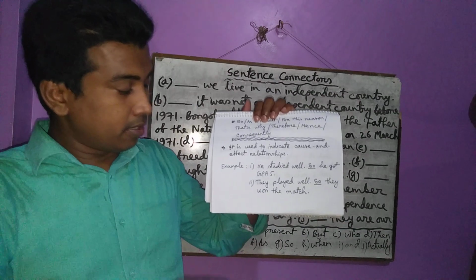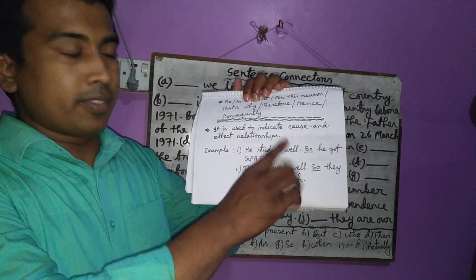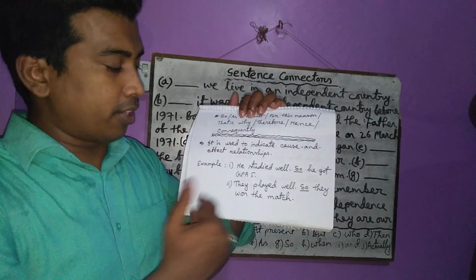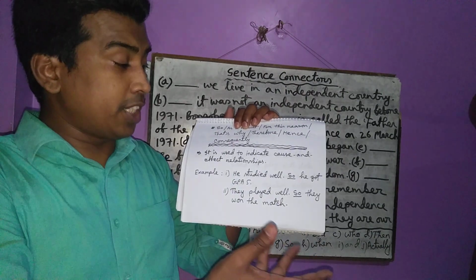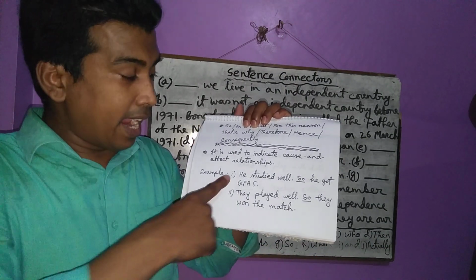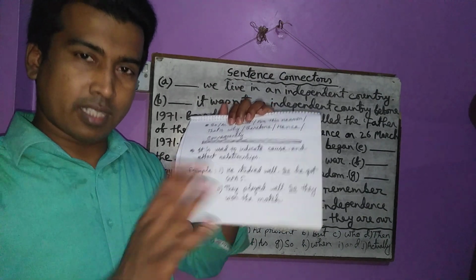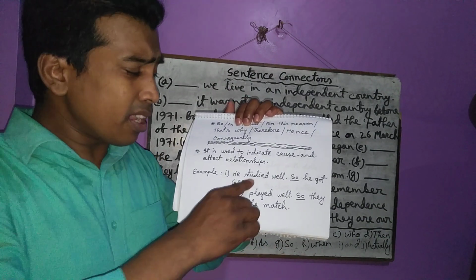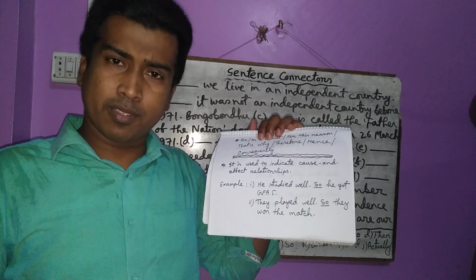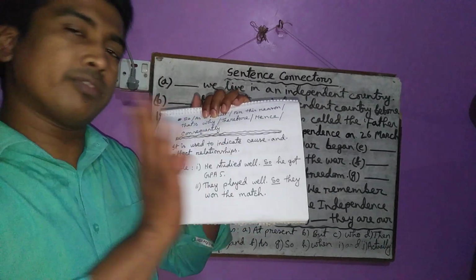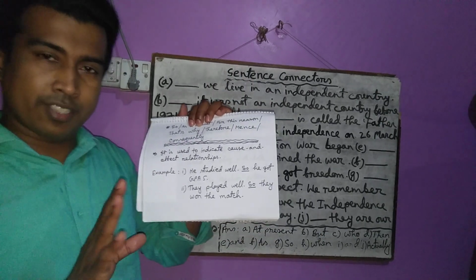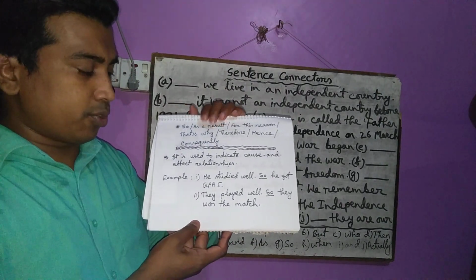Understand? For example, he studied well. It is a cause. So he got GPA 5. He got GPA 5. It is a result. And they have a relationship here. Understand? They match. By studying well, you will get GPA 5. That's why you have to use so. Have you understood? I think you have understood well.